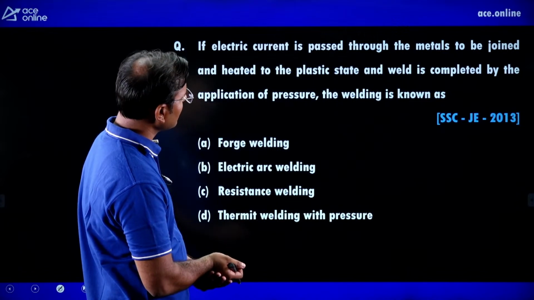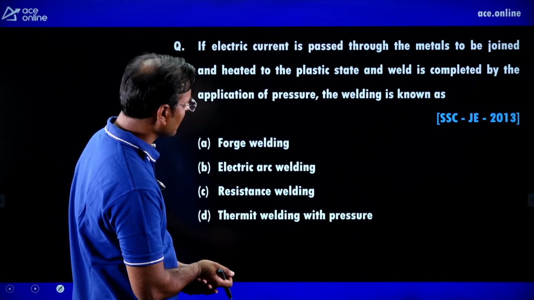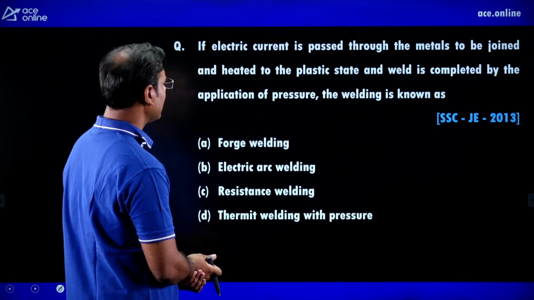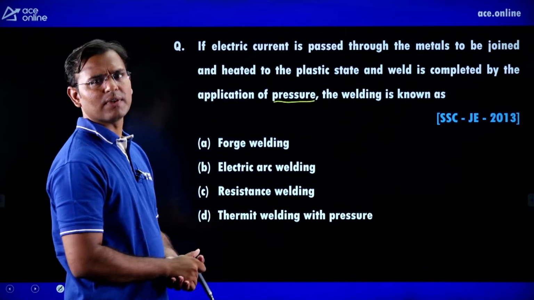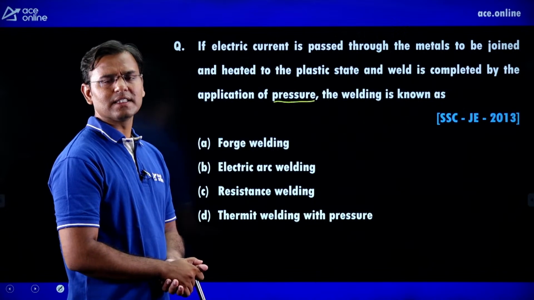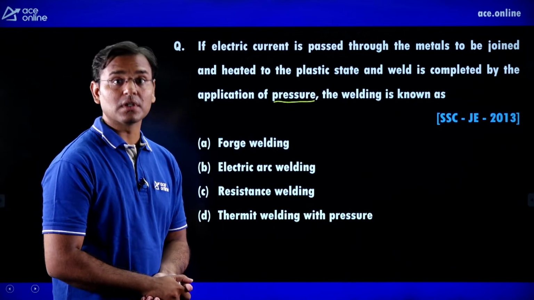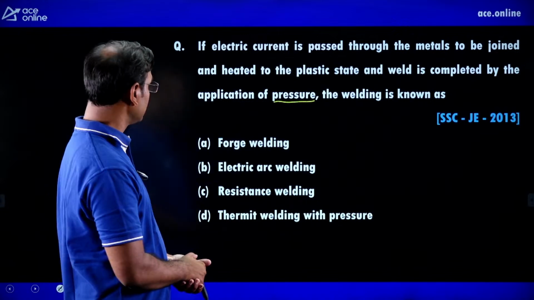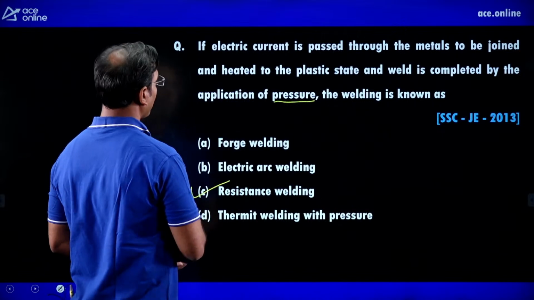Next, if electric current is passed through the metals to be joined and heated to the plastic state, and the weld is completed by the application of pressure. Guys, resistance welding is a pressure welding method. In one diagram, we discussed that in resistance welding, the electrode is giving force on the welding plate. So the correct answer is resistance welding.